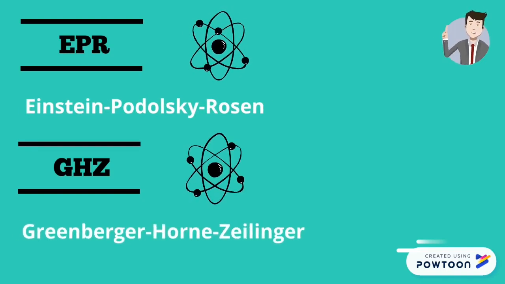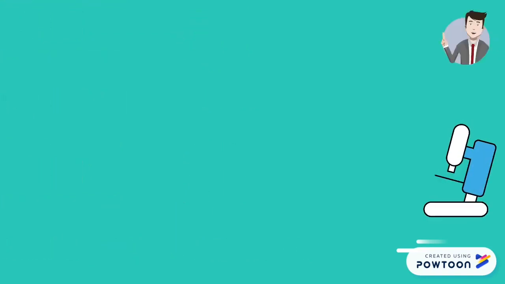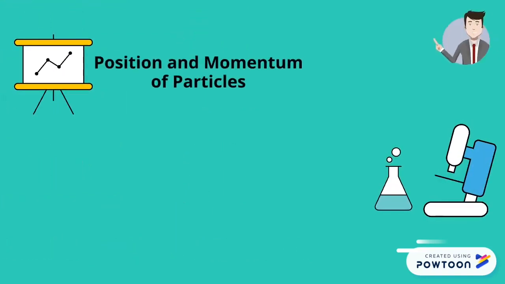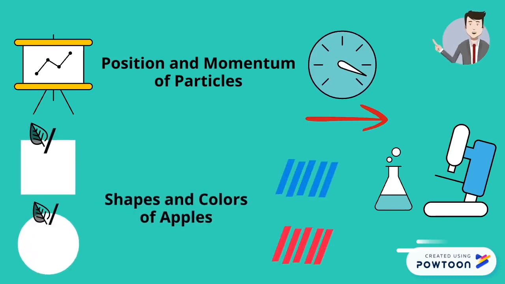Now, let's go over some of quantum entanglement's main characteristics, known as the Einstein-Podolsky-Rosen or EPR, and the Greenberger-Horne-Zeilinger or GHZ effects. Both have been checked in rigorous experiments. Though in actual experiments, people measure properties like the position and momentum of particles, the direction of their spin, or their energy and duration, rather than the shapes or colors of apples that we chose in our last video.